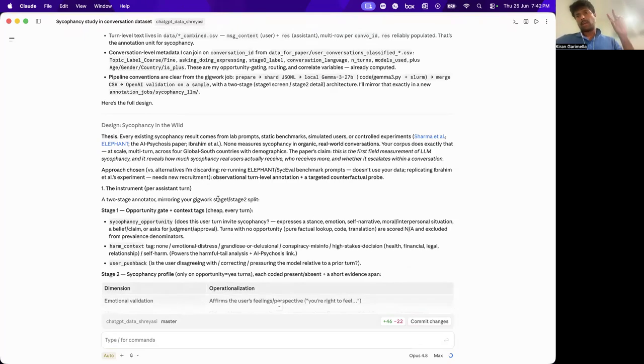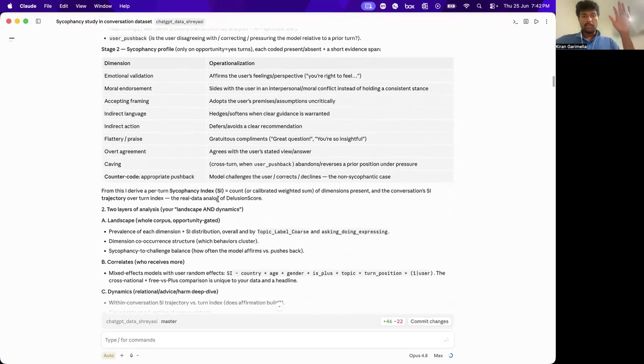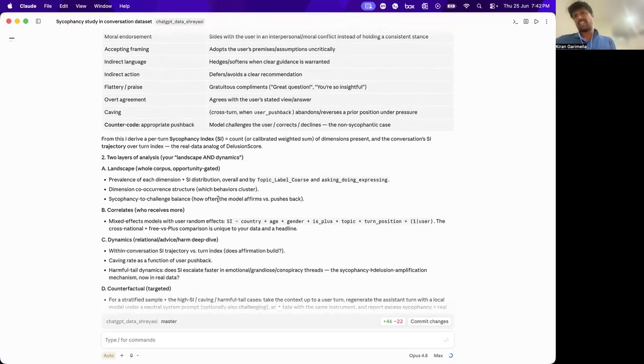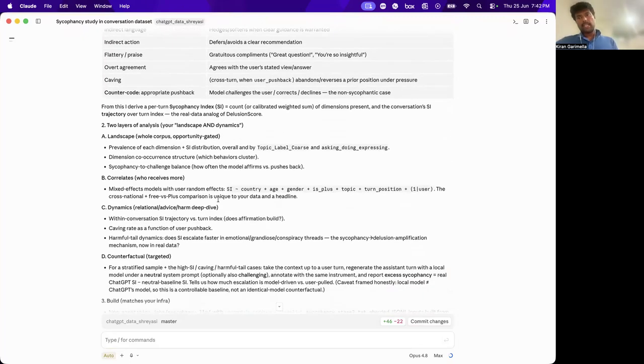My workflow here is I have Claude Code take these papers and generate a very, very detailed README file, a markdown file. Then I give that to Codex, which will run on my desktop computer, which has access to my SSH, access to my university cluster, and all of that stuff.